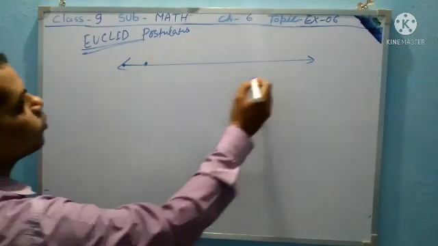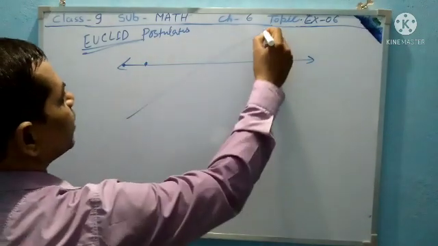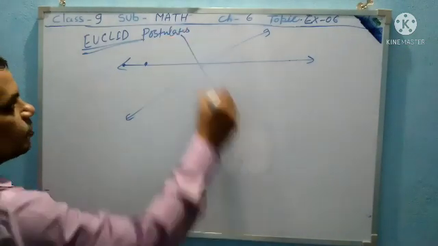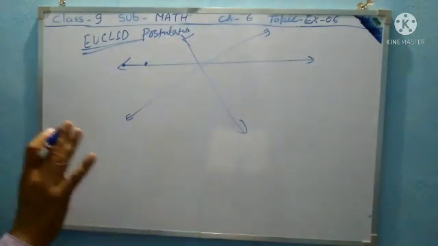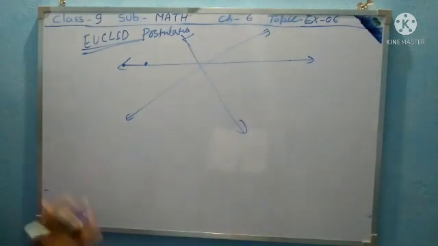So from this point to this point, from this point to this point. A straight line may be drawn from any point to another point.